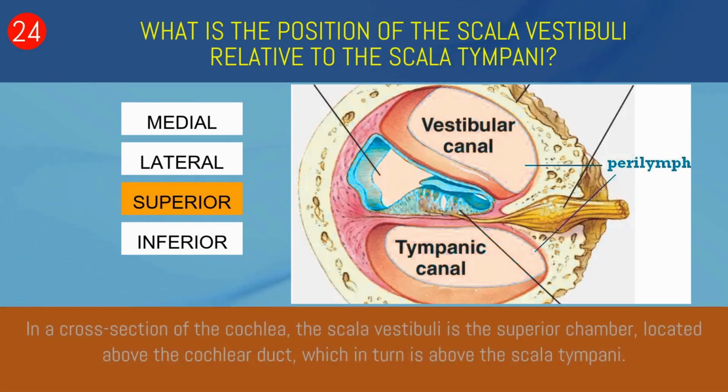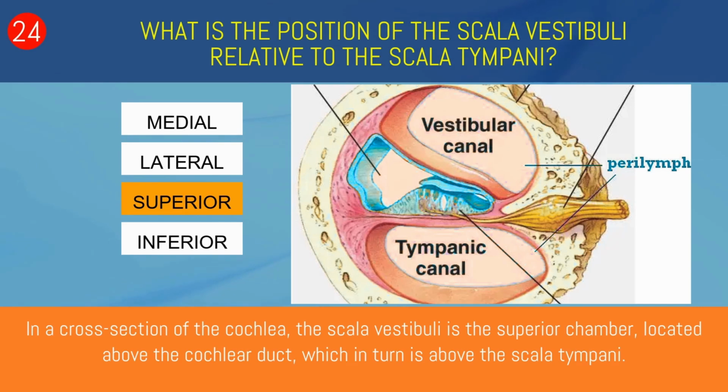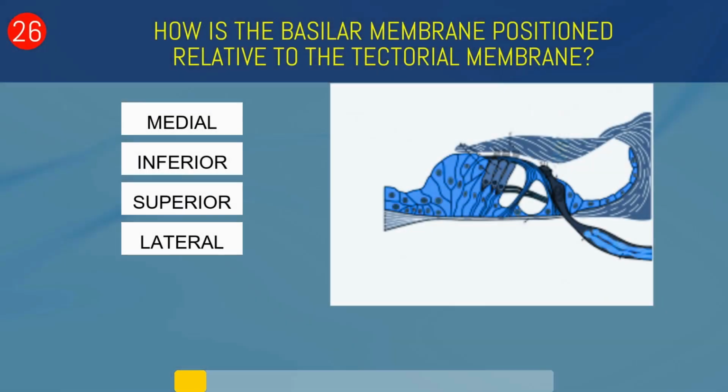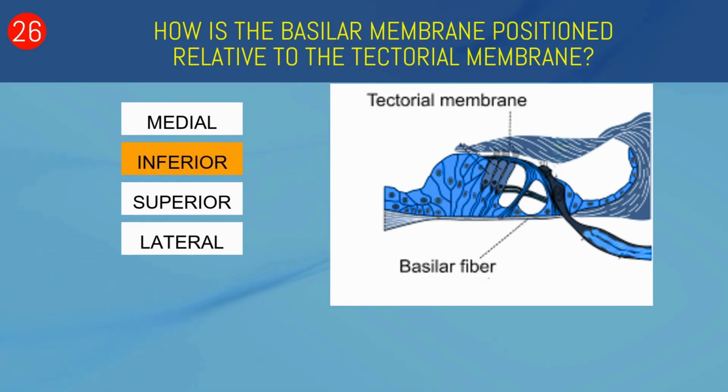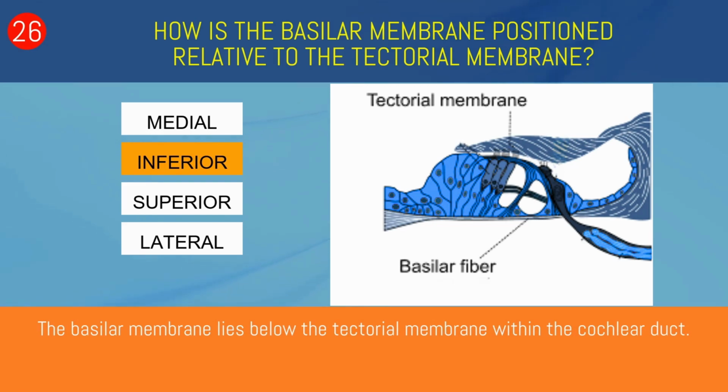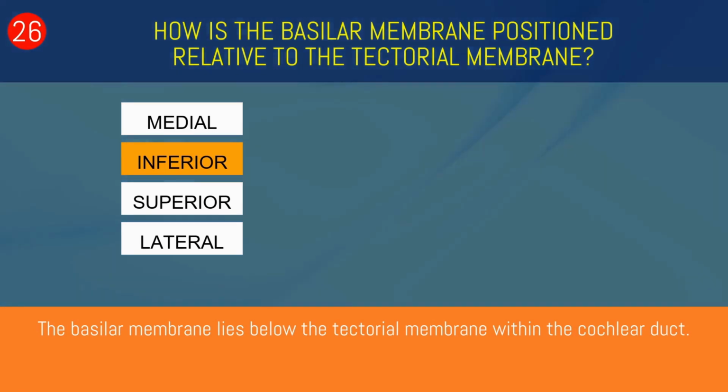Superior. In a cross-section of the cochlea, the scala vestibuli is the superior chamber, located above the cochlear duct, which in turn is above the scala tympani. How is the basilar membrane positioned relative to the tectorial membrane? Medial, inferior, superior, or lateral? Inferior. The basilar membrane lies below the tectorial membrane within the cochlear duct.